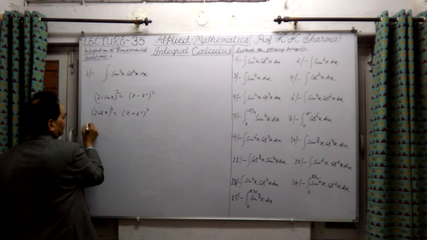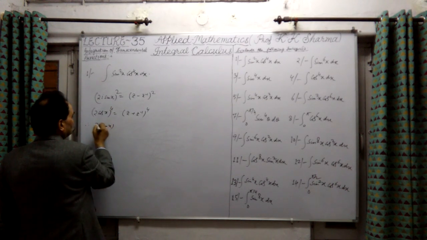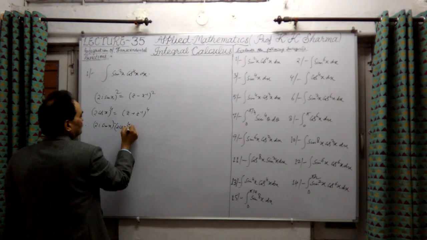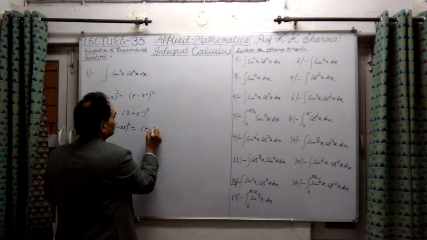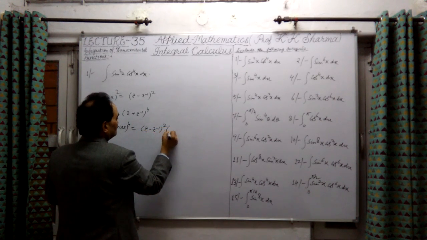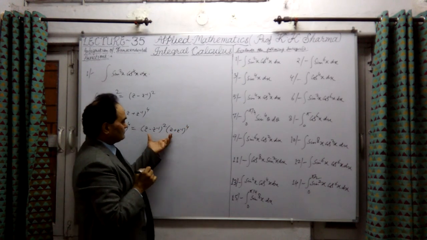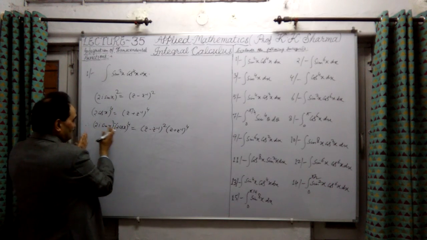Therefore (2i sine x)² into (2 cos x)⁴ is equal to these two values, (z minus z⁻¹)² into (z plus z⁻¹)⁴. Now these first let me calculate, and after that finally let me express the left.